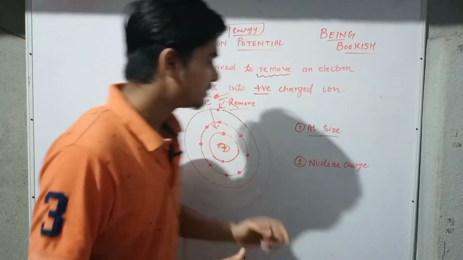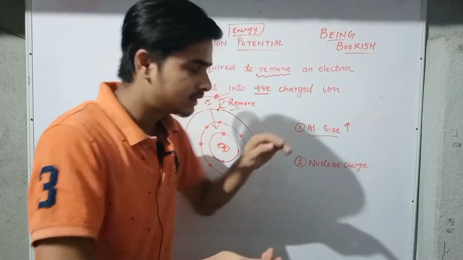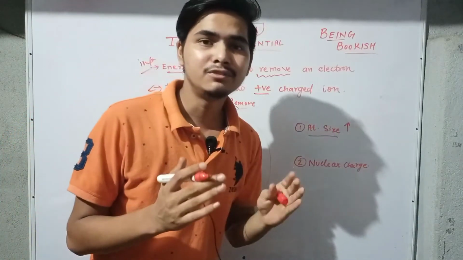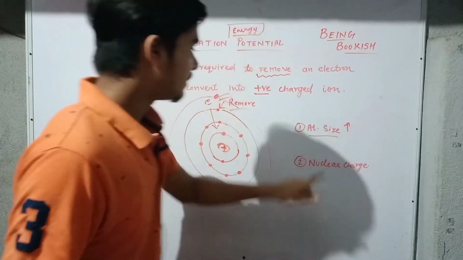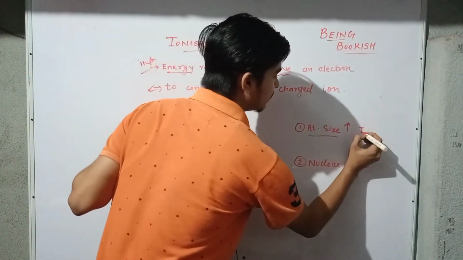That means if the atomic size is bigger, the electron will be farther away from the nucleus and the energy needed to remove it will be very little, and that is why if atomic size is very big, the ionization potential